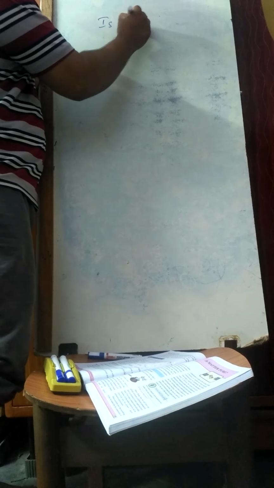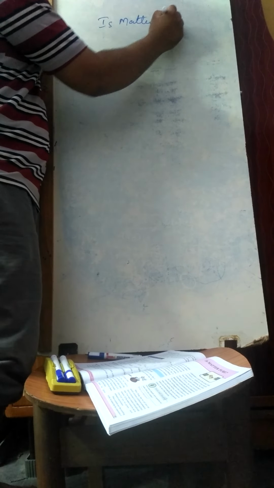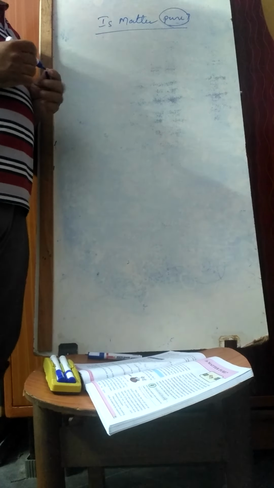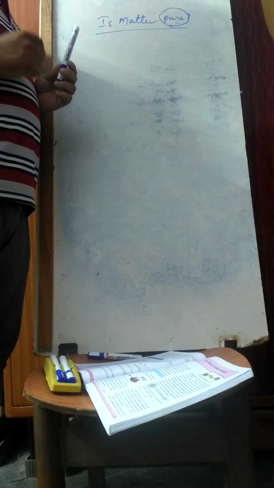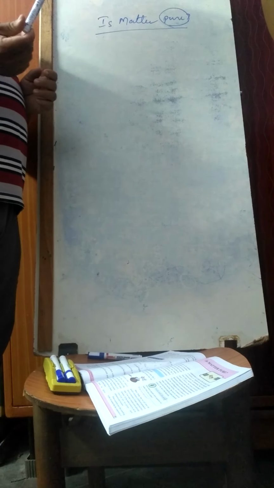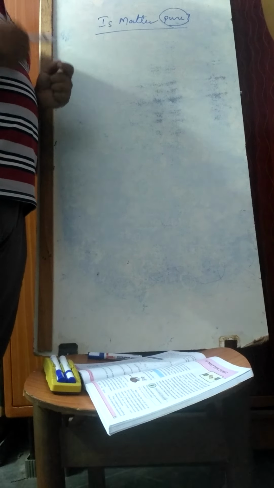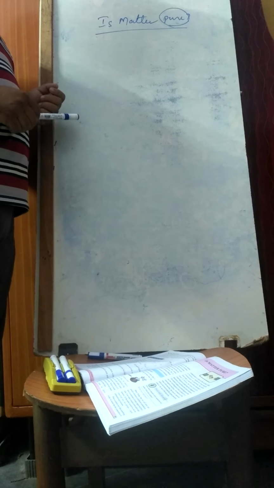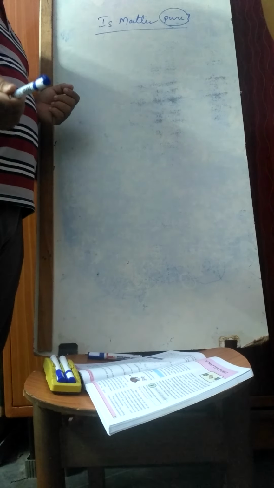What is matter here? See, what matter means, matter is nothing but almost all things what you see around us. Even this pen is a matter, whatever ink I am using, that is a matter, book is a matter, body is a matter, air is a matter, oxygen is a matter, each and everything present around us.